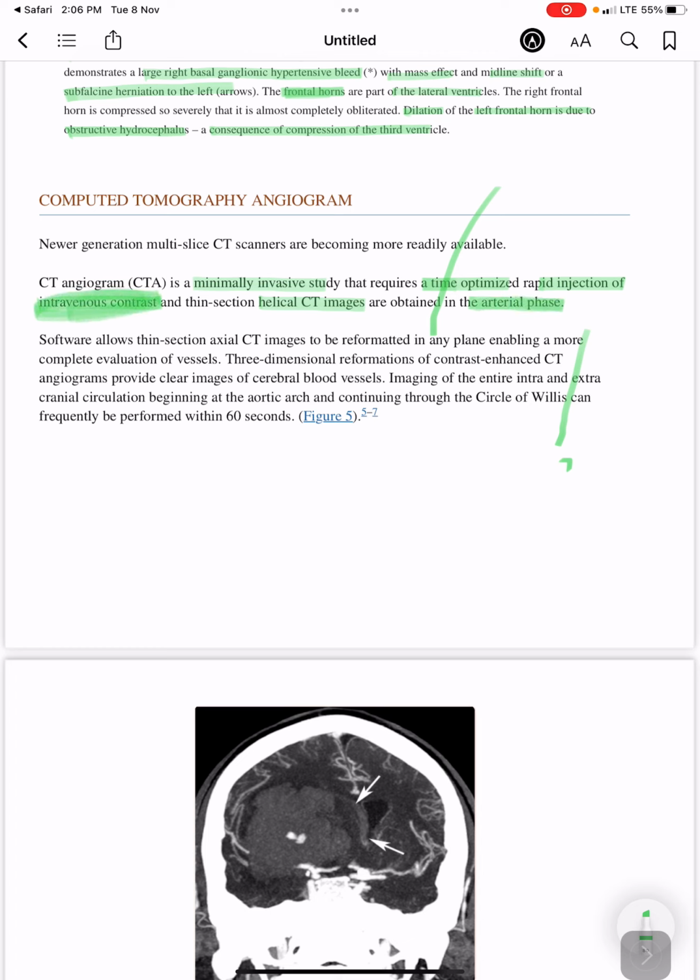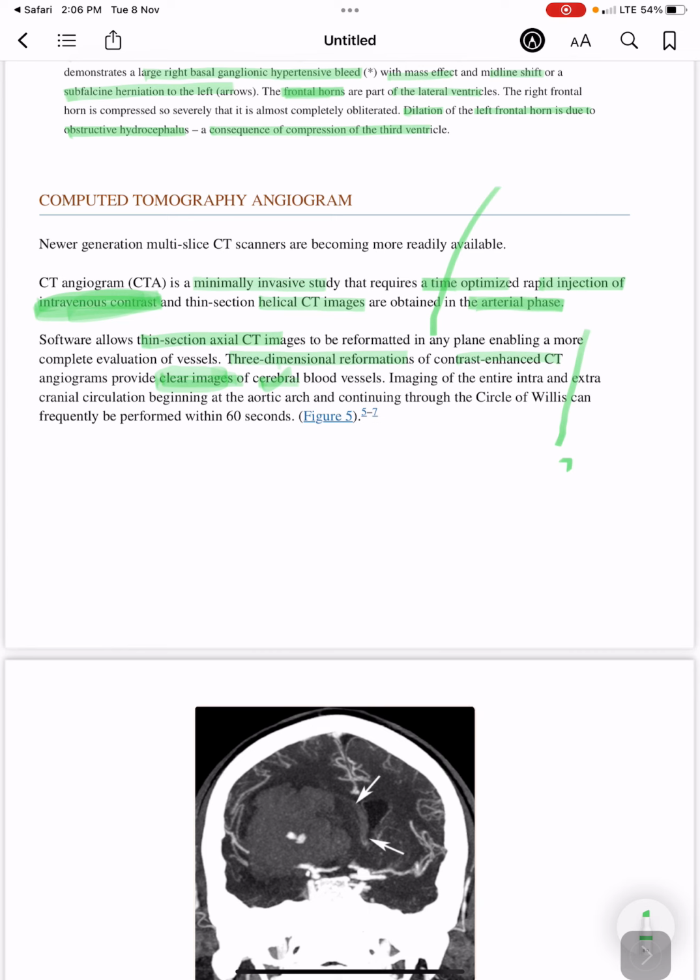So software allows thin section axial CT images to be reformatted in any plane, enabling a more complete evaluation of vessels. So three-dimensional reformations of contrast enhanced CT angiogram provide clear images of cerebral blood vessels.